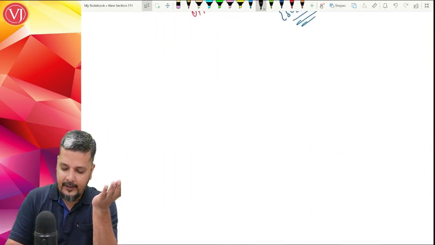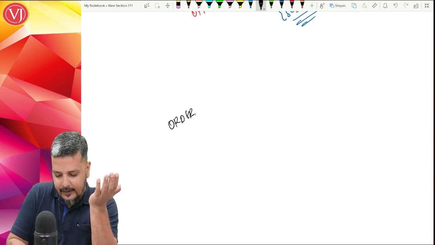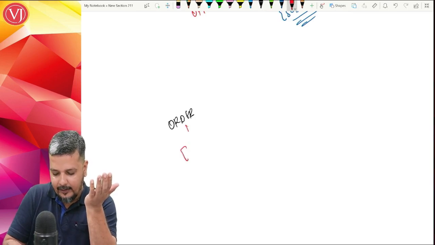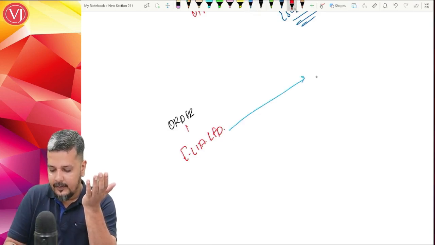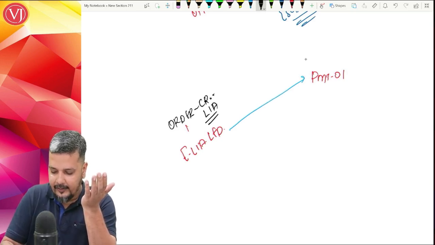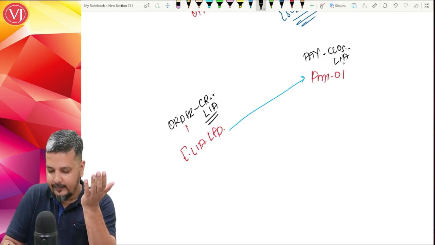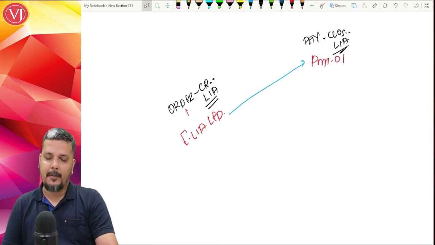So to explain in a very simple context, because of the order, there's a liability which is created in the electronic liability ledger. And this liability should have been closed by PMT 01. This is the order which is creating the liability, and this is the payment which is closing the liability. So this should have been closed by PMT 01.